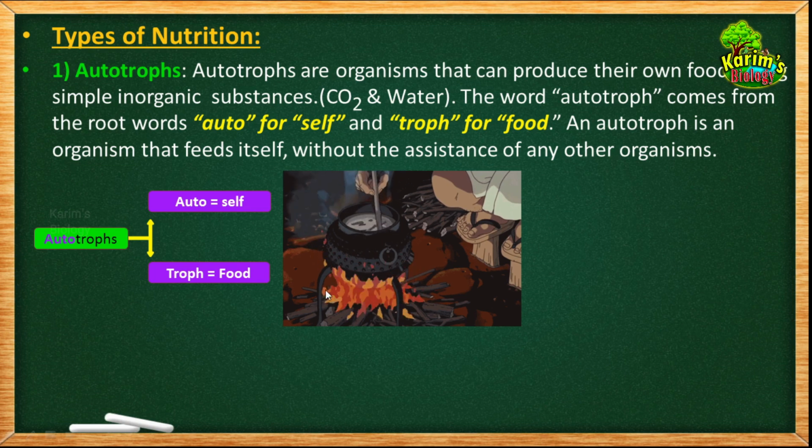So for preparing food, she is using heat energy. And can you guess, without using this heat energy or flame, is it possible to cook food? It is not possible. But how are these autotrophs able to prepare food? Do they not require any energy source to prepare their food by using inorganic substances? They also need an energy source. Understood? They also need an energy source in order to prepare food on their own.